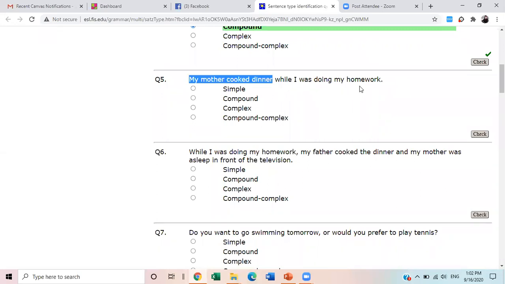While I was doing my homework is dependent, and my mother cooked dinner is independent. So when we have one dependent and one independent clause in a sentence, it is complex.